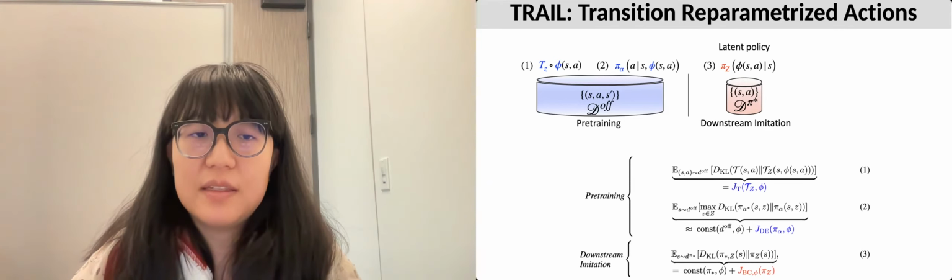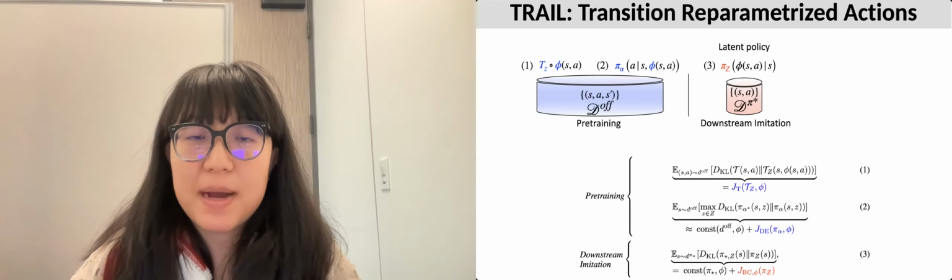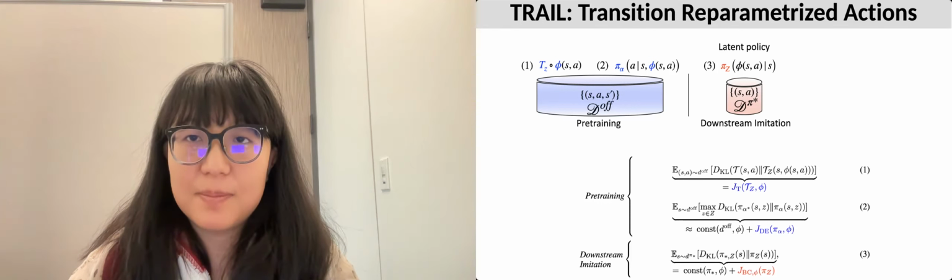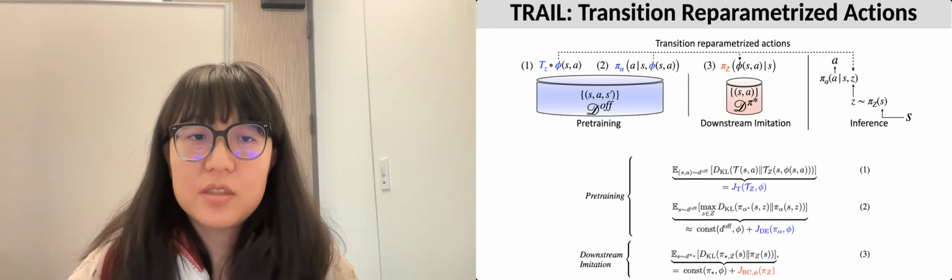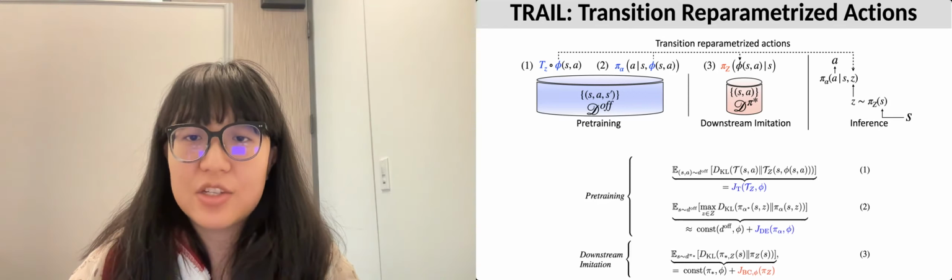During imitation learning, TRAIL learns a latent policy pi_z through behavioral cloning in the reparameterized action space. During test time, TRAIL samples a latent action from pi_z and applies the pre-trained action decoder to recover an expert